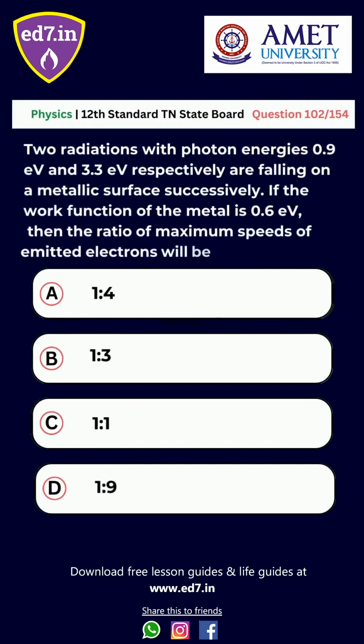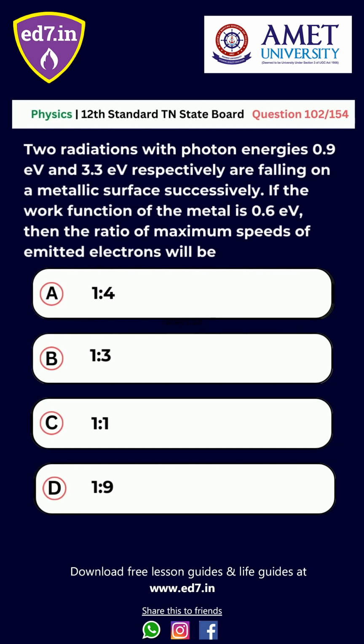Question number 102. Two radiations with photon energies 0.9 eV and 3.3 eV respectively are falling on a metallic surface successively. If the work function of the metal is 0.6 eV, then the ratio of maximum speeds of the emitted electrons will be: option A, 1:4; B, 1:3; C, 1:1; D, 1:9. The right answer is option B, 1:3.